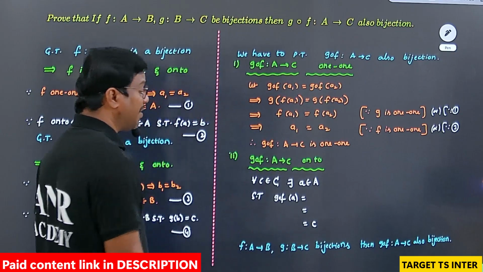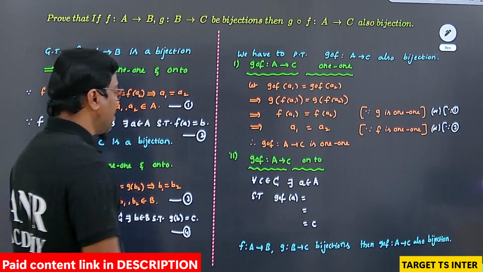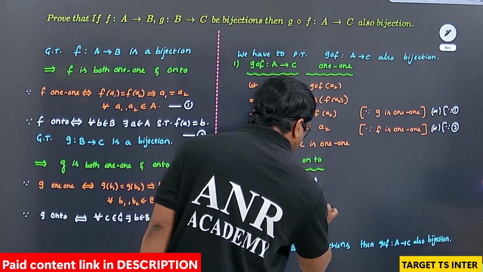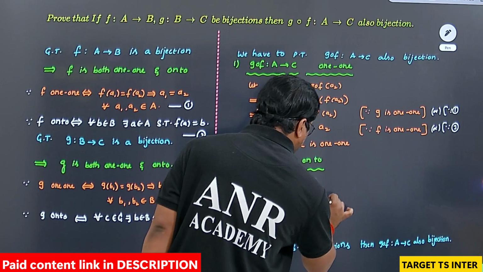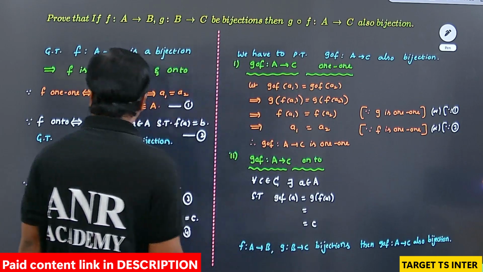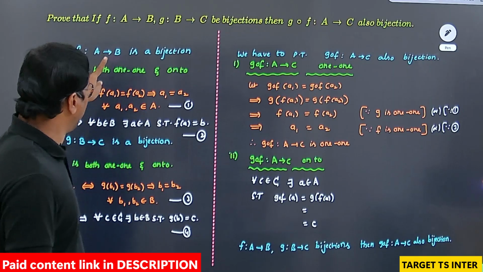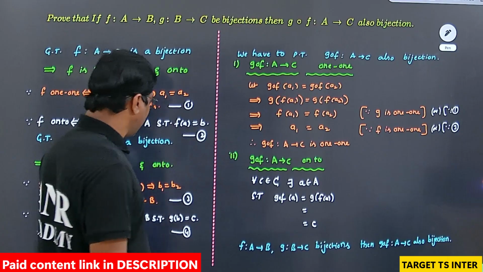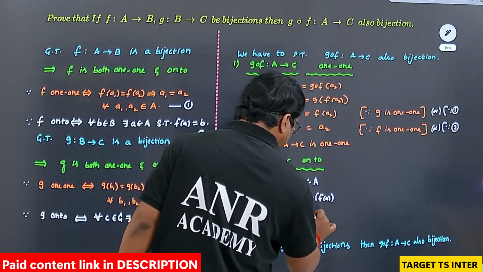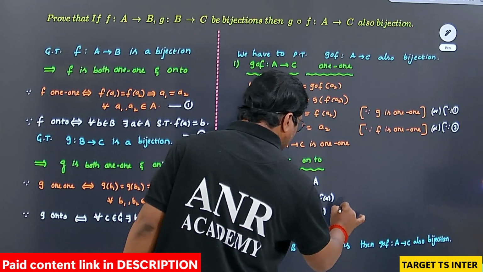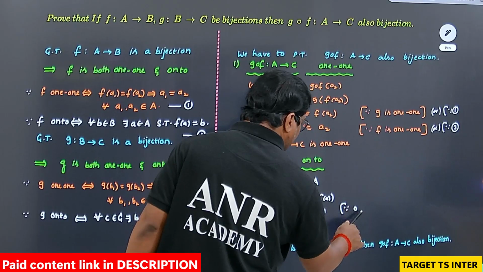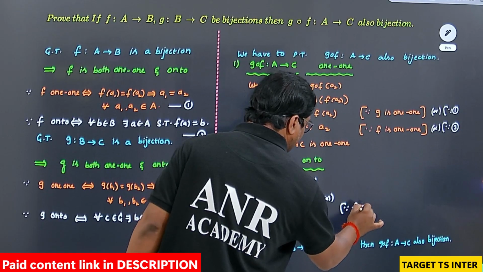Let us cross check whether it is equal to c or not. G circle f of a is written as G of f of a. What is f of a? f maps from A to B, and f of a is b. So that is the input b, by f onto.